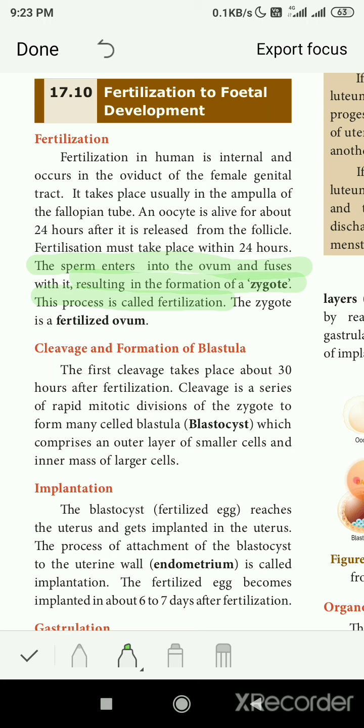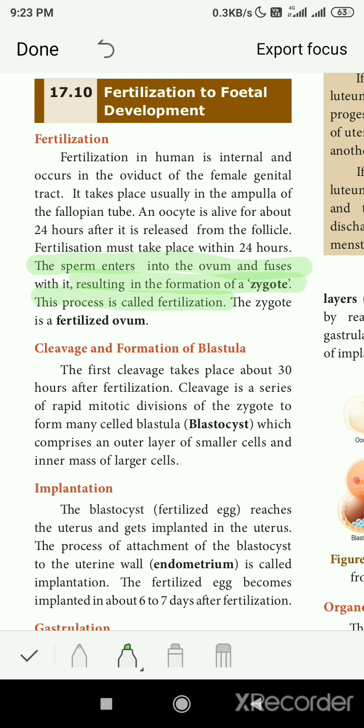So this zygote, as I told you, undergoes cell division. Mitotic division is called cell division. The zygote forms a blastula or blastocyst, which comprises an outer layer of smaller cells and an inner mass of larger cells. Outside are the smaller cells and inside are the larger cells.